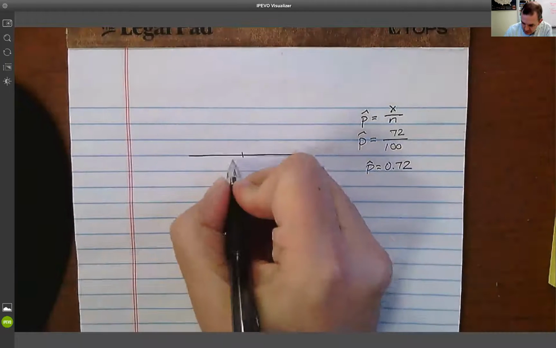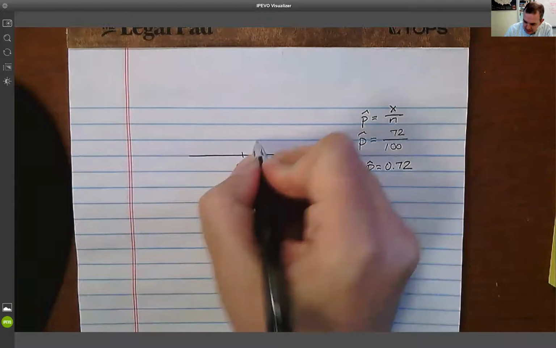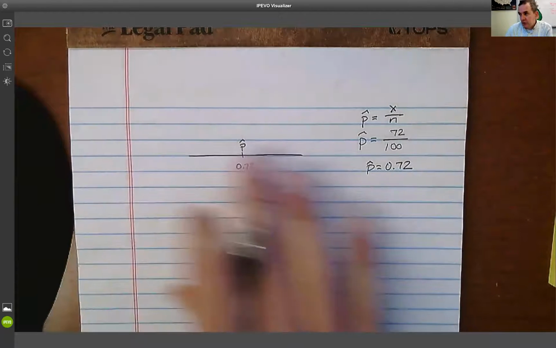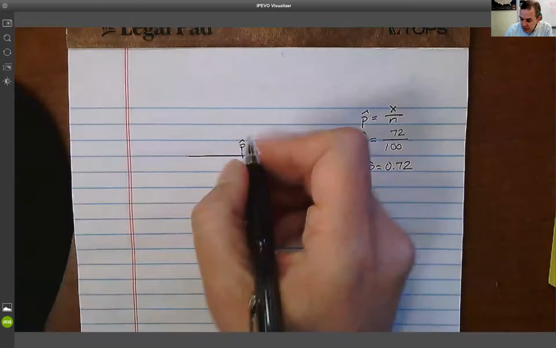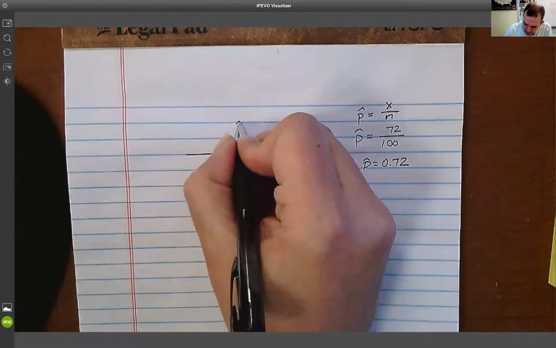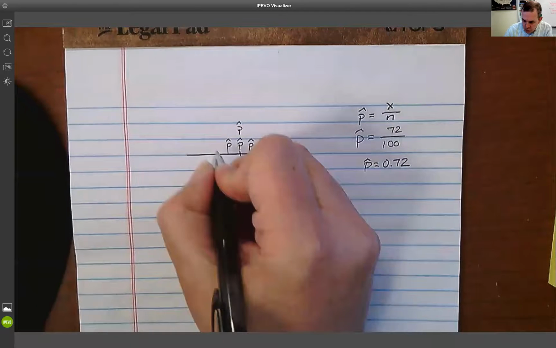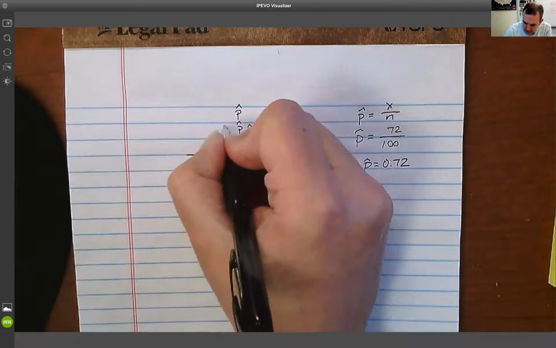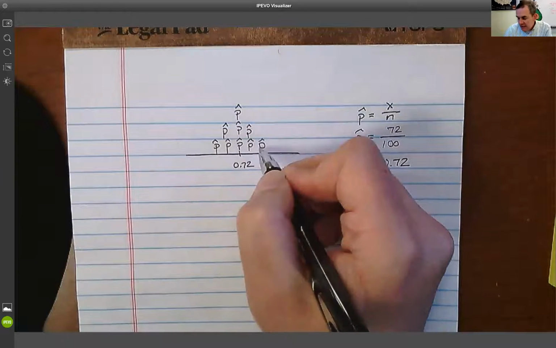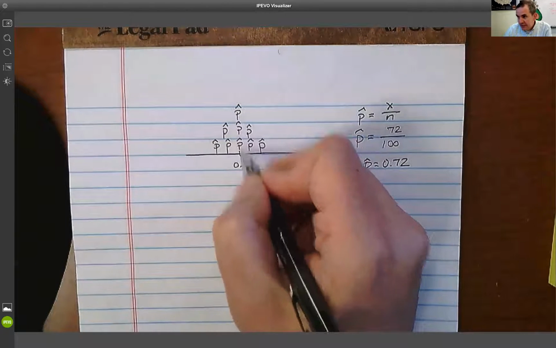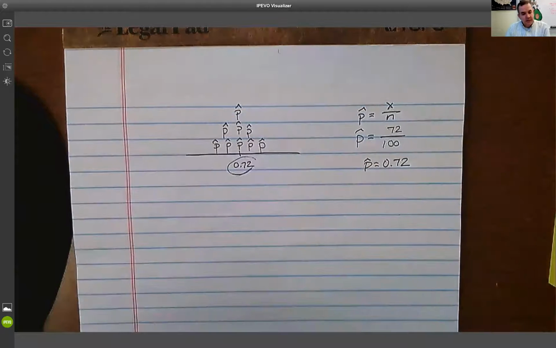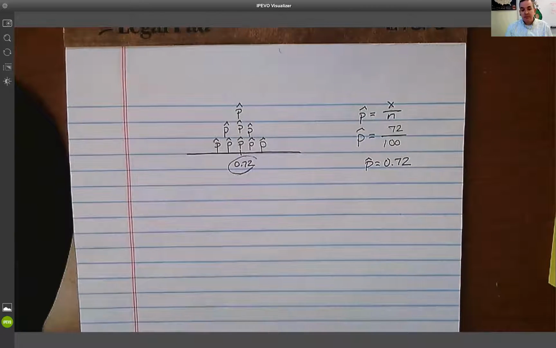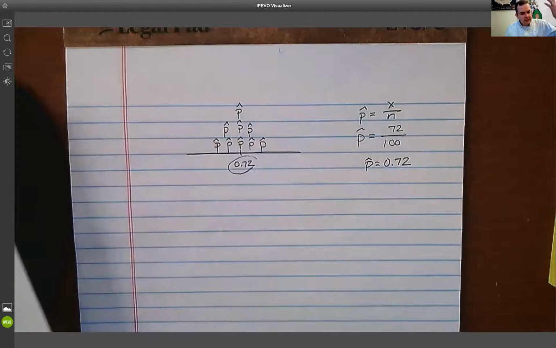So I have this p hat, and I keep going out and talking to groups of 100 people over and over again. These p hats start stacking up. If I follow a certain set of protocols and rules, this starts to form a pattern, and the pattern actually helps me get an answer. In this case, I've talked to 9 different groups, and I noticed that all these p hats center at 72. So that's telling me that perhaps I could suggest that the true proportion is 0.72. That's the idea of what a sampling distribution is in the grand scheme.